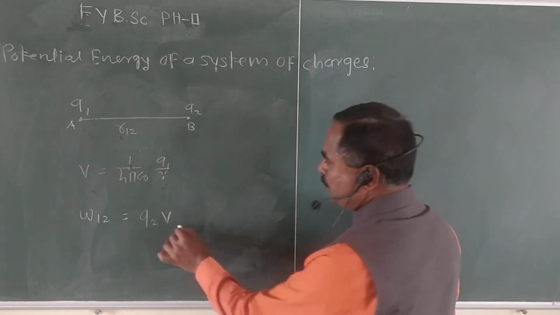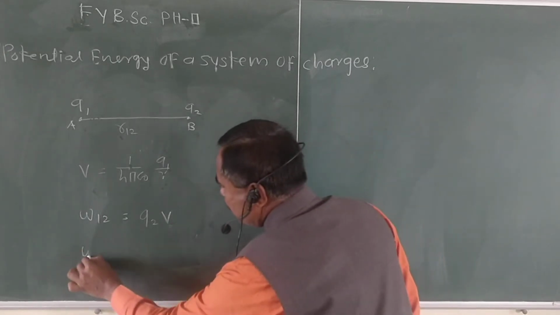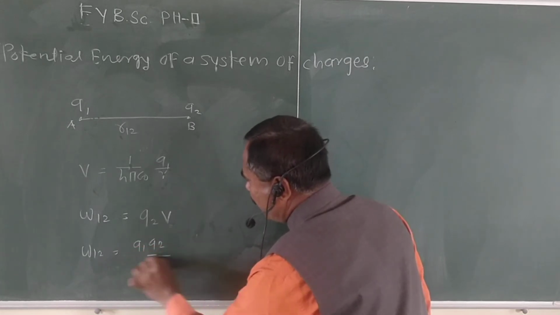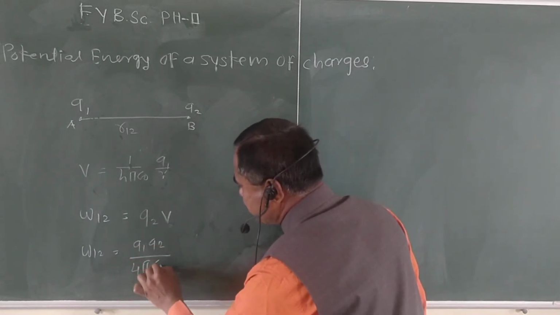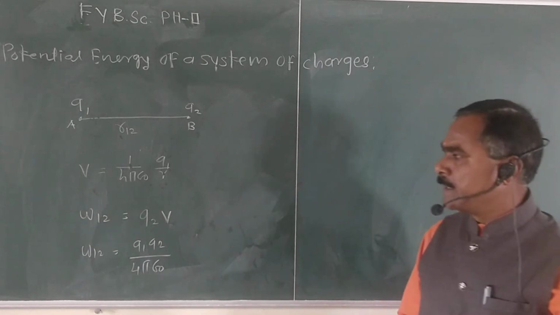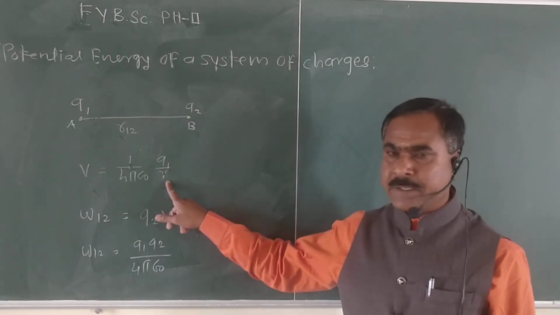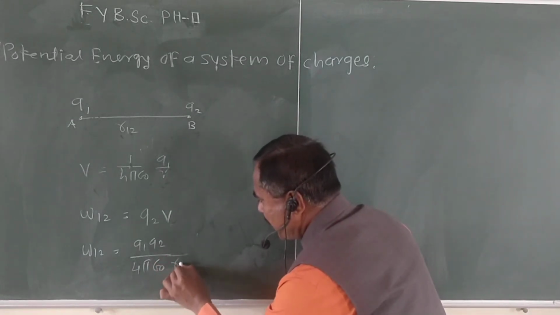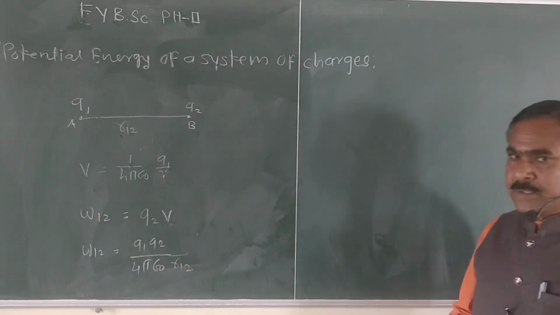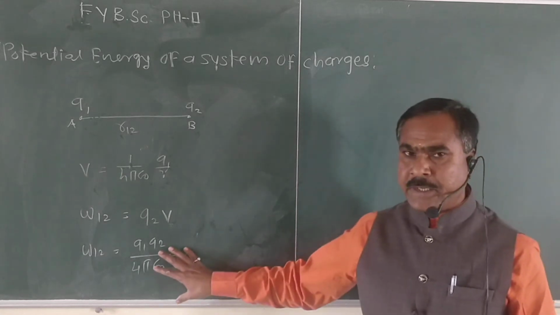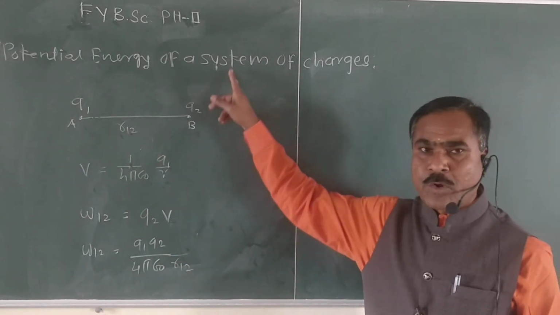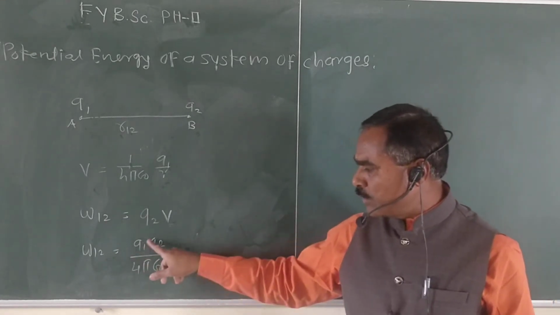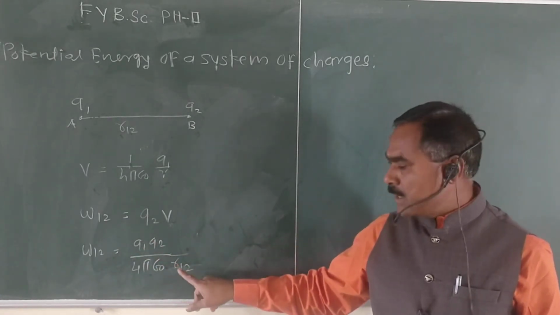So we substitute the value of potential, then we write W12 equal to Q1 Q2 upon 4 pi epsilon naught, right? And here this distance R is R12. Okay, so the work done in bringing charge Q2 from infinity to point B is W12 equal to Q1 Q2 upon 4 pi epsilon R12.